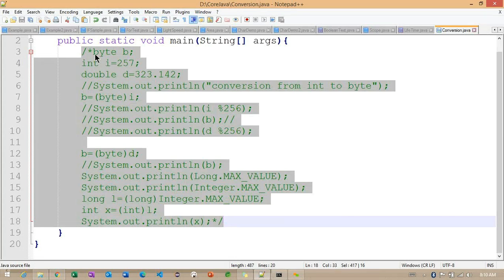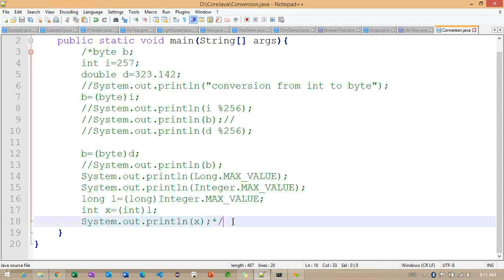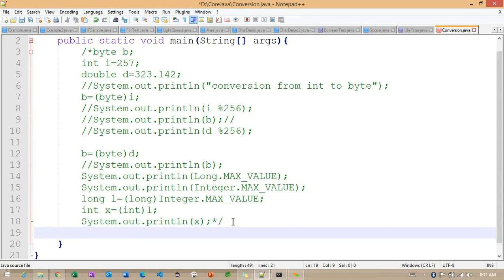We can open with a slash and star, and we can close with the same format here. So the compiler is going to ignore whatever code is available between these comment markers. So the compiler cannot compile this particular code here. So this is also important here: in which scenario we can write a multi-line comment and a single line comment here. So back to here,